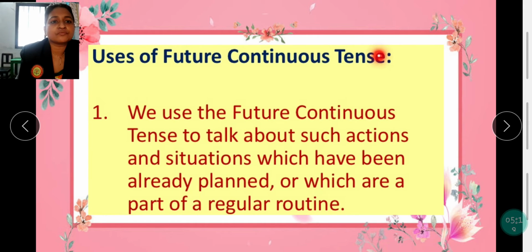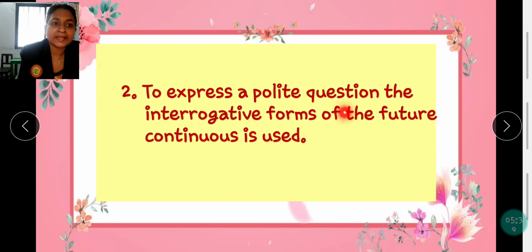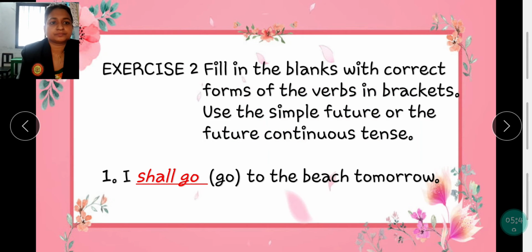Uses of future continuous tense. We use the future continuous tense to talk about such actions and situations which have been already planned or which are a part of a regular routine. We have planned plus it is part of your regular routine. To express a polite question, the interrogative forms of the future continuous is used when you have to make some questions very politely.